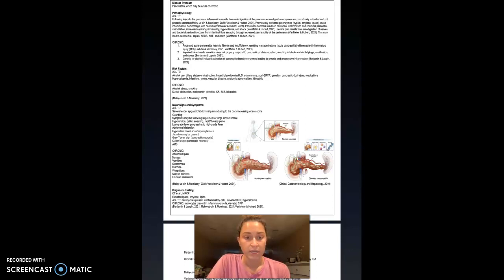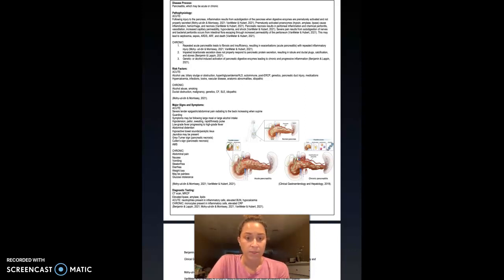Chronic pancreatitis risk factors: most commonly, it's caused by alcohol abuse and smoking. It can also be caused by ductal obstruction, malignancy, genetics, cystic fibrosis, lupus, and idiopathic etiologies.